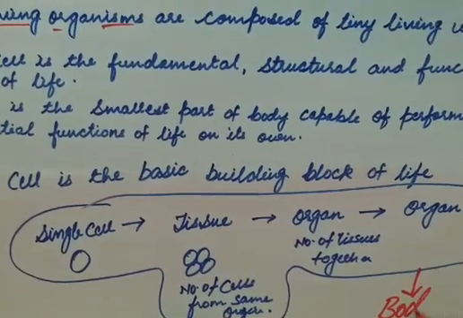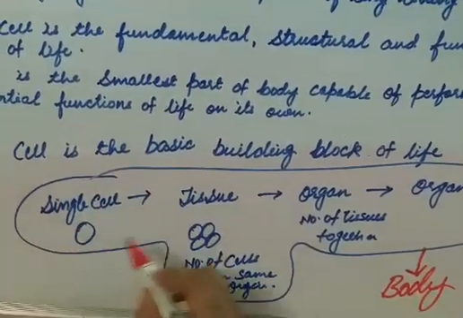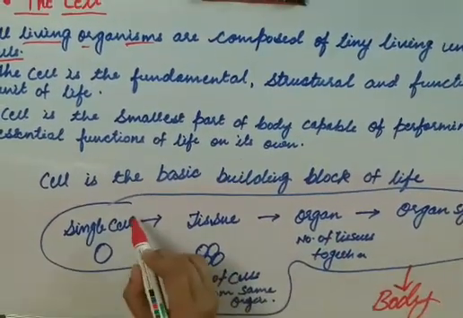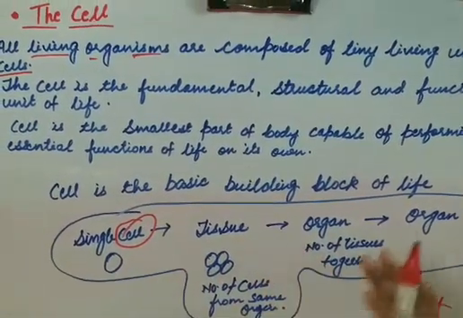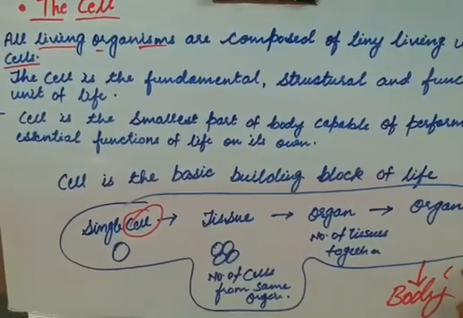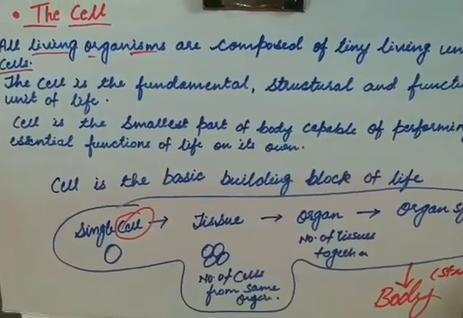Body. So it is a basic building block. All this depends upon the cell to form a structural organization. Our body is a structural organization.